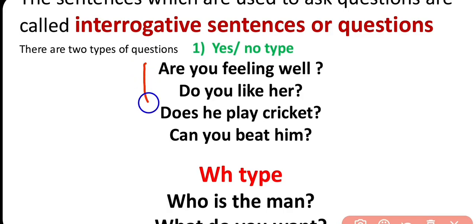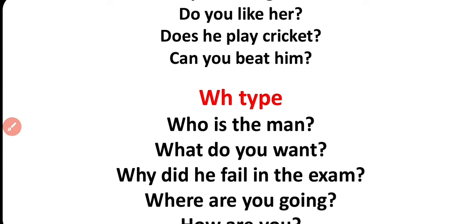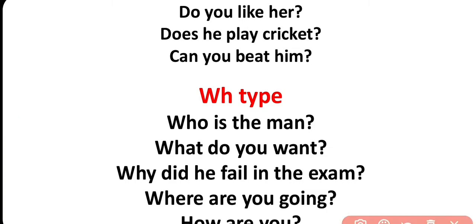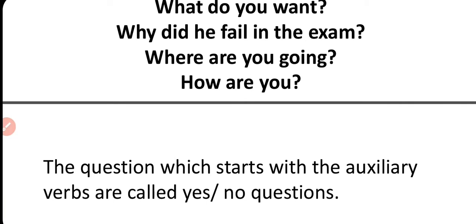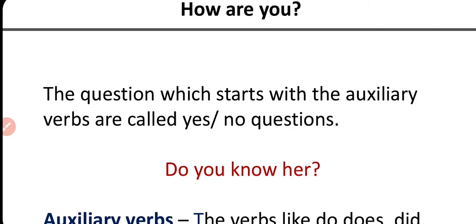So these auxiliary verbs are used here, and here all the WH words are used to make questions. So let us discuss with a broader sense.